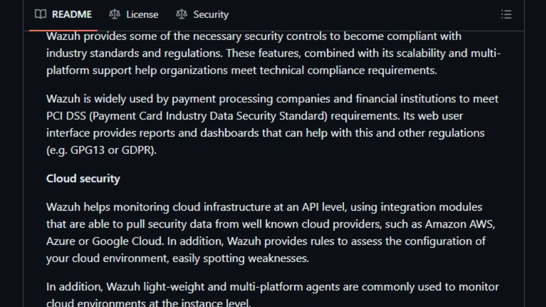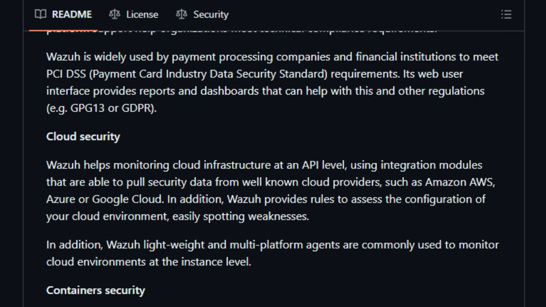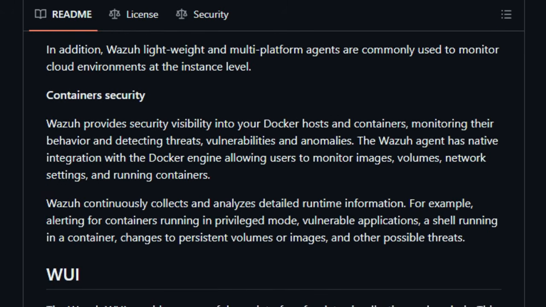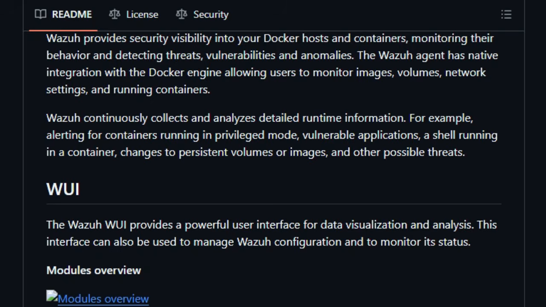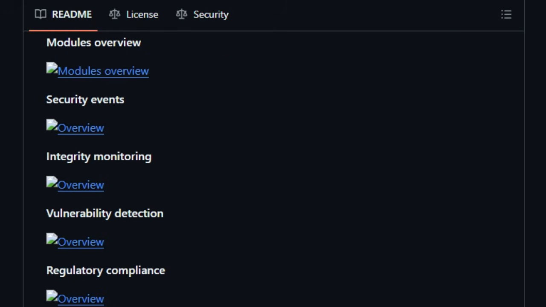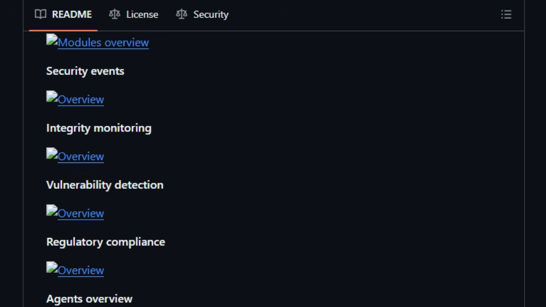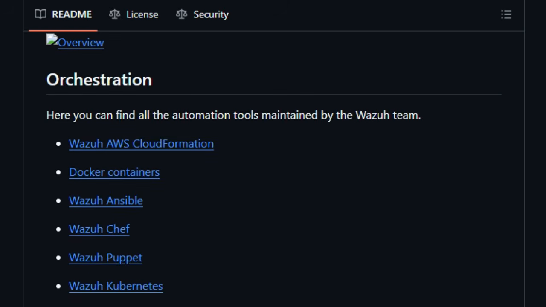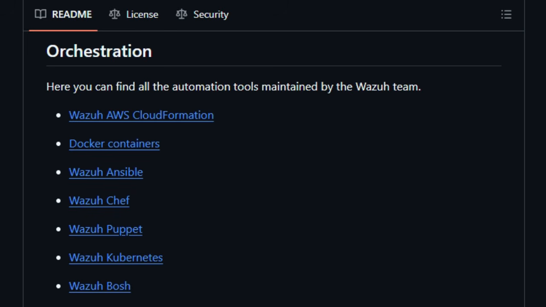Wazuh integrates easily with tools like AWS, Azure, GCP, GitHub, and Kubernetes for centralized posture management and workload protection across both cloud and hybrid environments. It also layers in third-party threat intelligence and supports integrations with services like VirusTotal, PagerDuty, and TheHive, letting you tailor the platform's security workflows exactly to your needs.